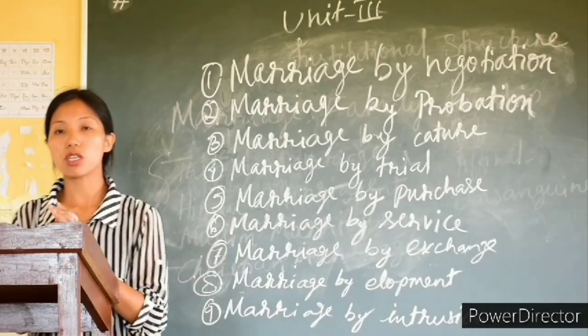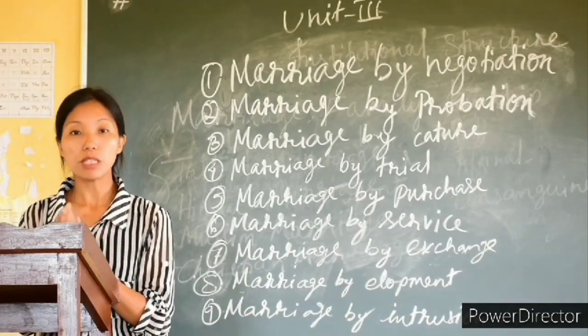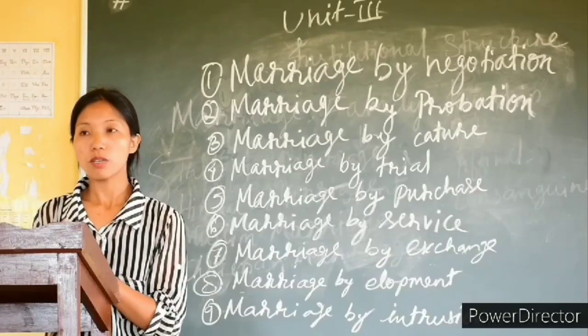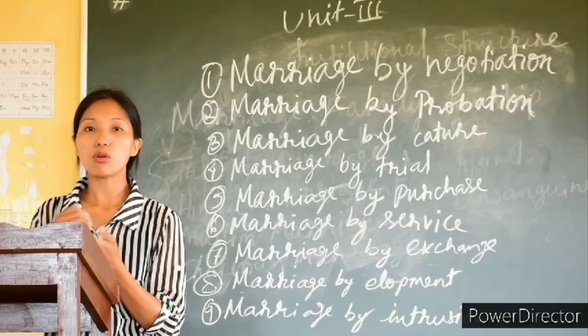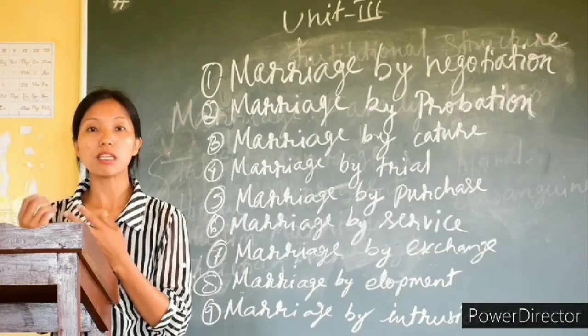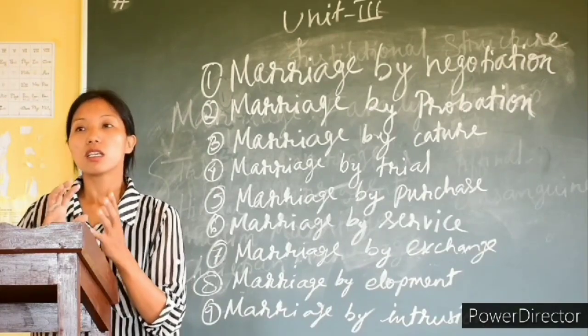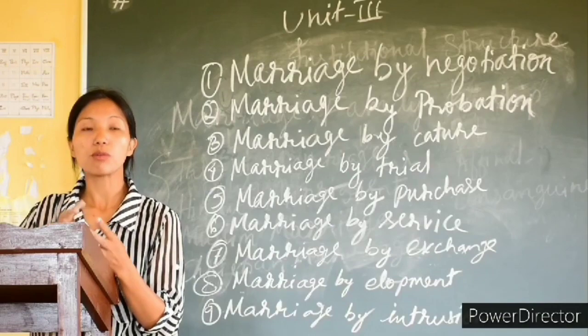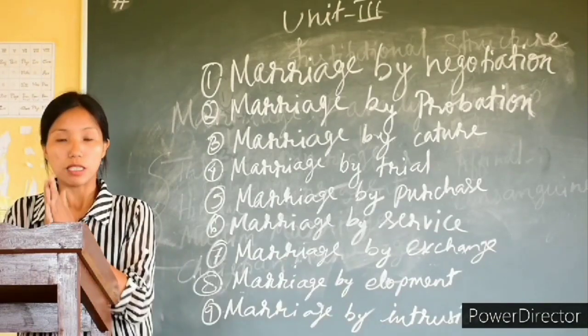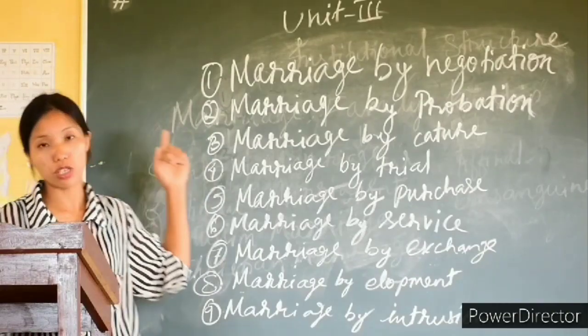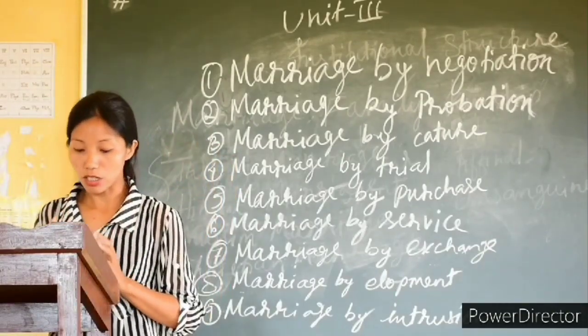When we say marriage by negotiation, that means it involves a mediator, a middle person. It can be like an arranged marriage, whereby the parents of both the groom and the bride are involved. Through their mutual understanding, they will arrange that marriage, and then the marriage ceremony can be conducted. That is the marriage by negotiation. That means marriage by understanding each other.